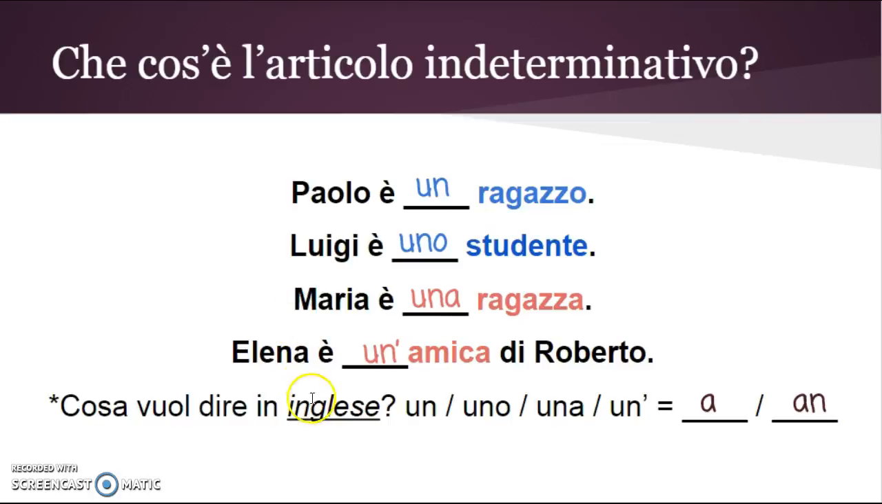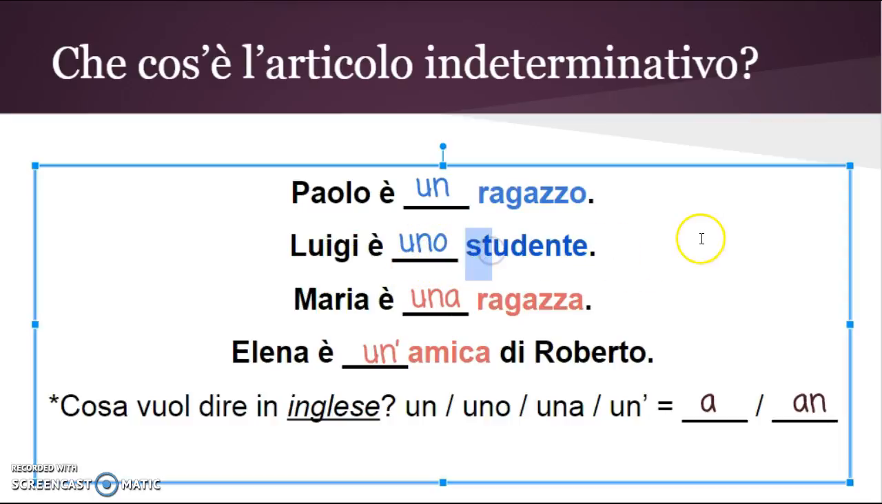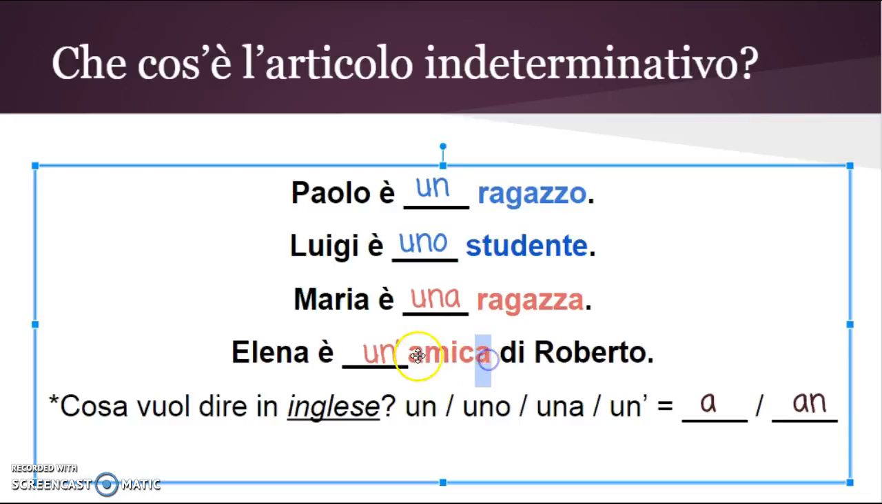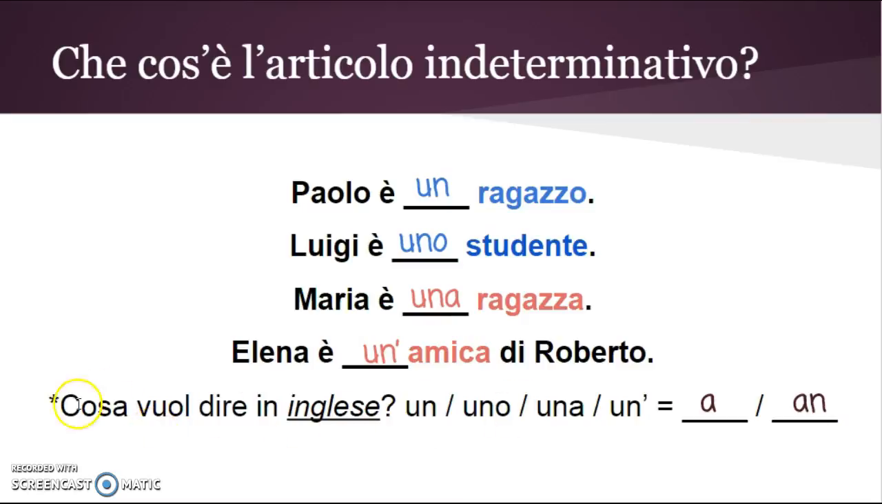Okay, so one more time just to summarize. Paolo è un ragazzo. Luigi è uno studente. Uno here because studente starts with S plus consonant, and it's masculine. It's a boy student. Maria è una ragazza. This is feminine and starts with a consonant. And Elena è un'amica di Roberto. So un apostrofo because amica is feminine and starts with a vowel. Okay, and just to review, these all just mean a or an.